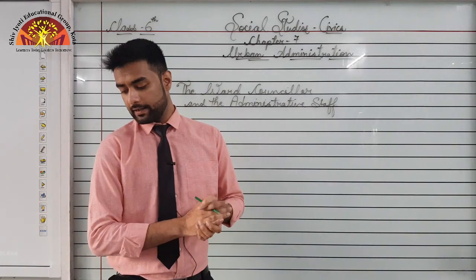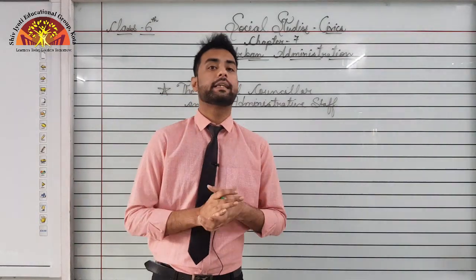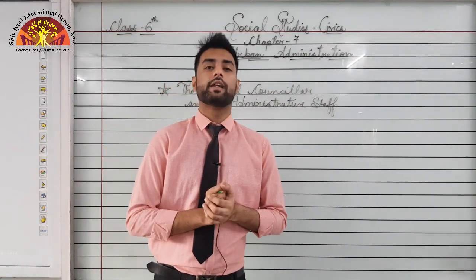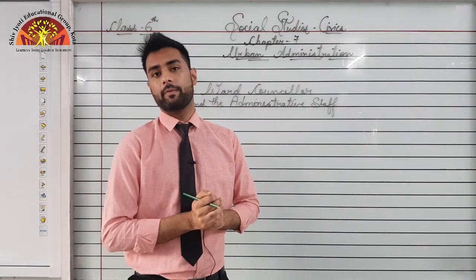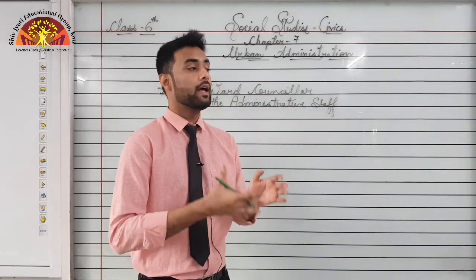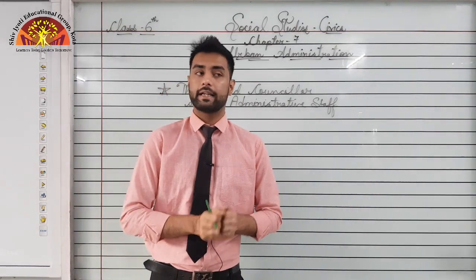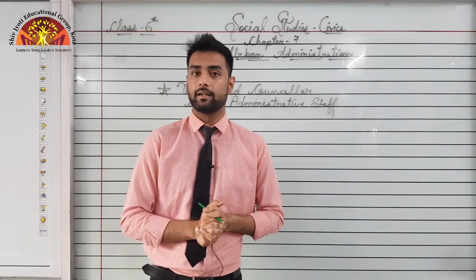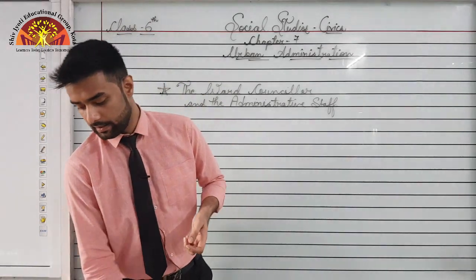Now, there is a small paragraph given on page number 59 which says, how does the municipal corporation get its money? Because just 5 minutes ago we learned that whenever there is a particular decision to be made about a park, a bus stand or cleaning something, they need money for that. Correct? They need to pay the workers who collect garbage from your home daily. So where do they get this money? उनको ये पैसा कहाँ से मिलता है? Let us see.